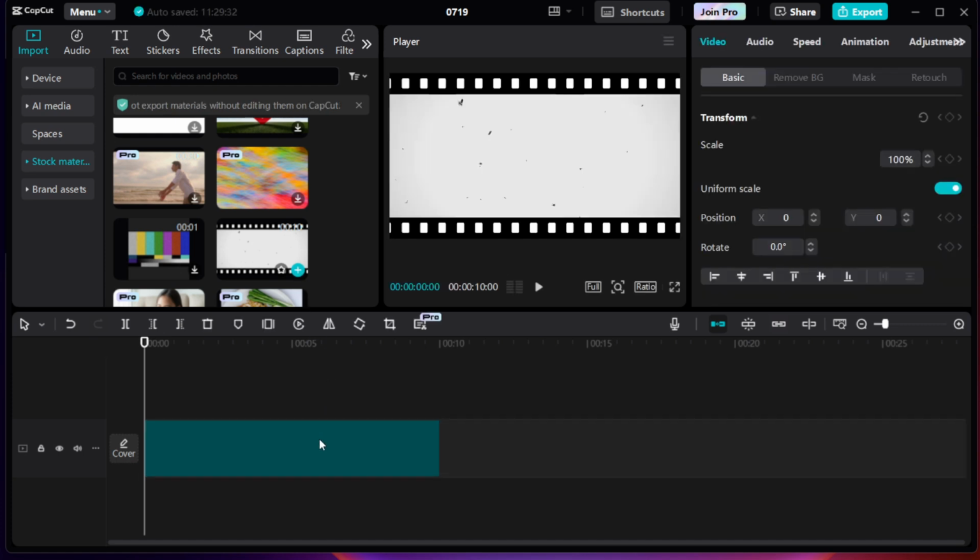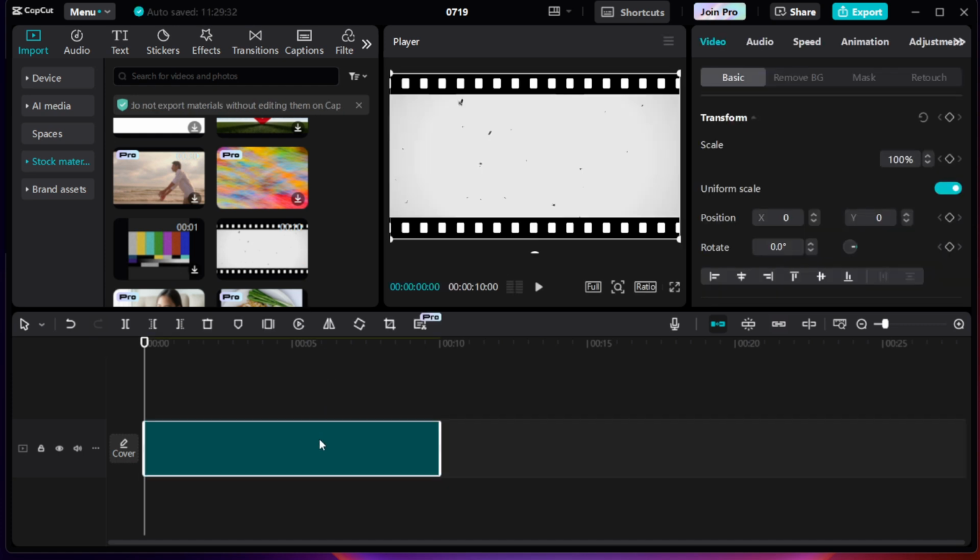With your video now on the timeline, the next step is to select the video clip. This is important because whatever adjustments we make, like adding captions, will be applied to the clips you have selected. You can select your video clip simply by clicking on it on the timeline. When you click on it, you should see a highlight around the clip, indicating it's ready for editing.